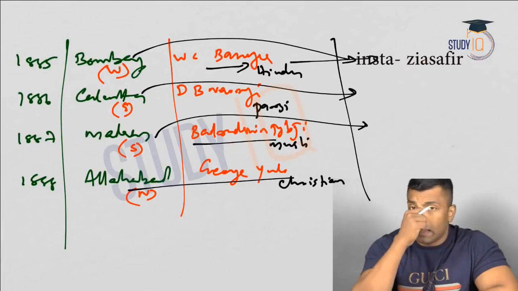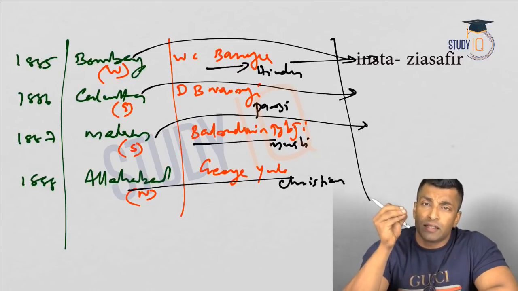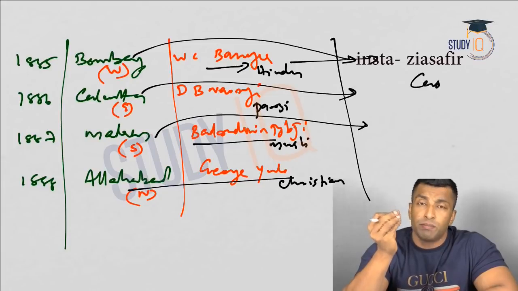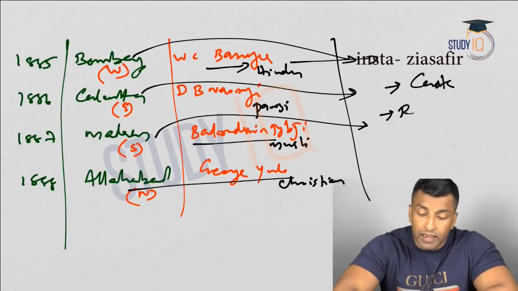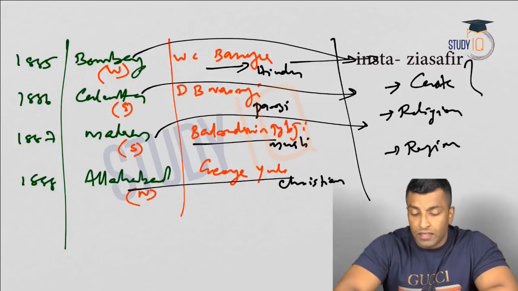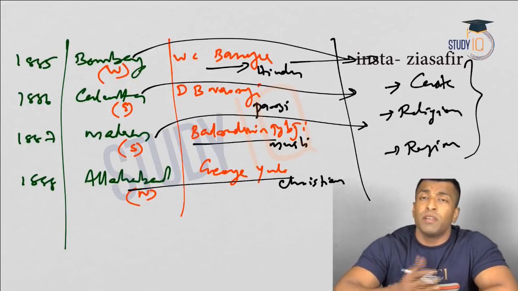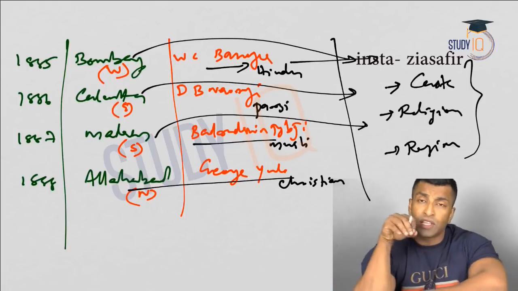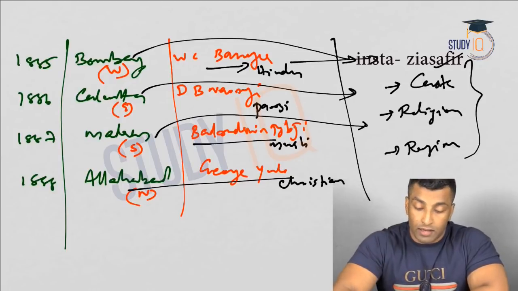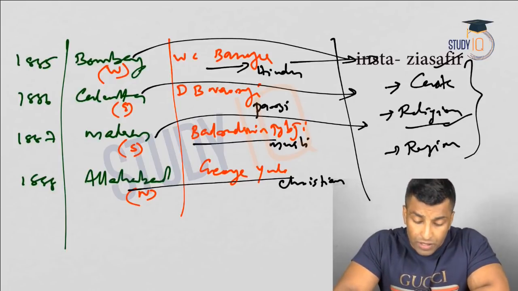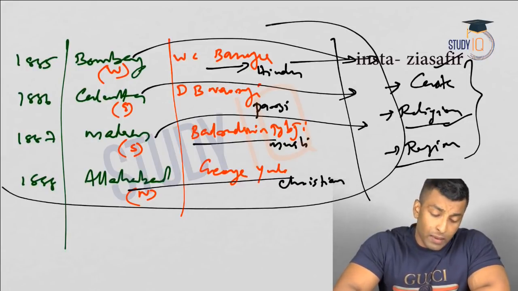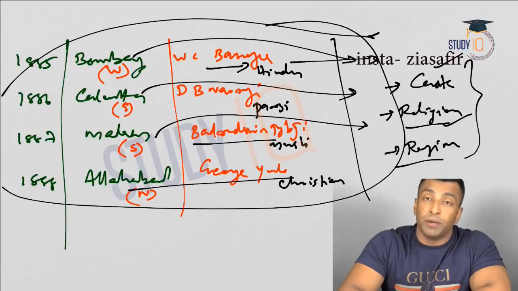So why all these things? It is carefully crafted and carefully done, because in India you can see the main identities. It is based on caste. The identity in India is basically based on caste, religion, and region. So everything is actually understood in terms of this at that time, even now also in some cases, right? So to challenge this, that Congress is not any particular caste-based organization, not a religion-based organization, not a region-based organization, this is actually carefully crafted.